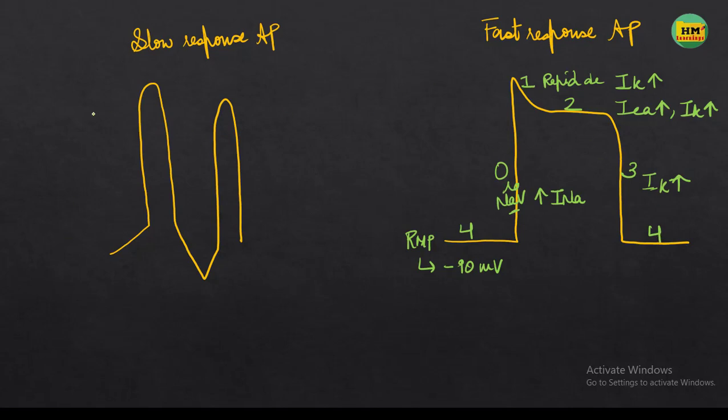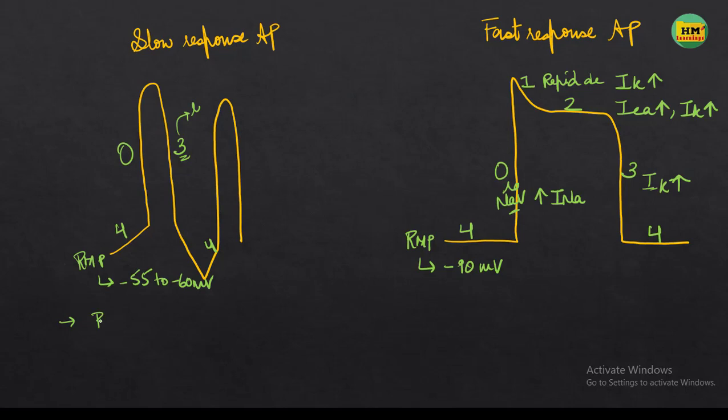Now I will write the phases of the slow response action potential, and then we compare. So this is the phase 4 resting membrane potential. Here it is less negative, about minus 55 to minus 60 millivolts. Then this is phase 0, rapid depolarization, and then the next phase is phase 3, which is rapid repolarization. And then again phase 4, the resting membrane potential phase. So from this you can write down the differences easily.